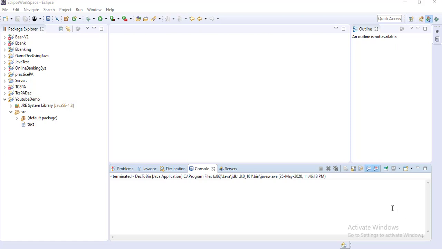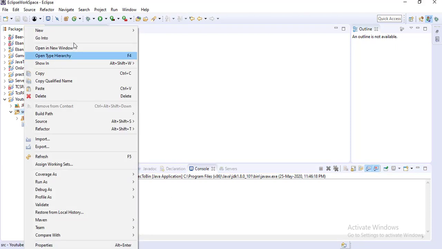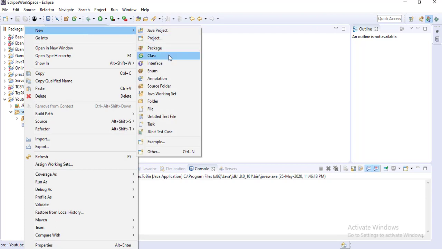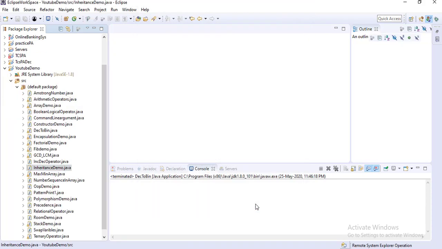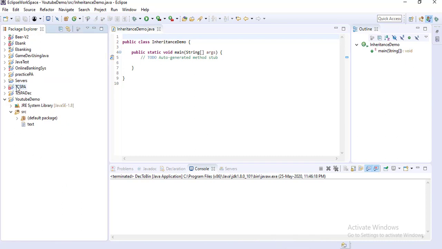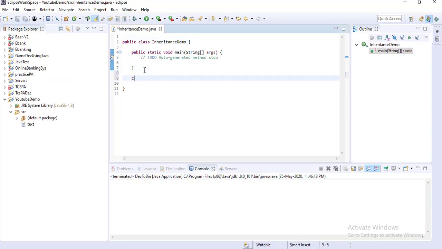I am creating one class and giving it the name InheritanceDemo, and creating the main method in that class. This is my main class, and here I will create two other classes outside this class.